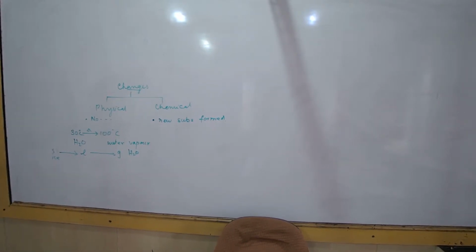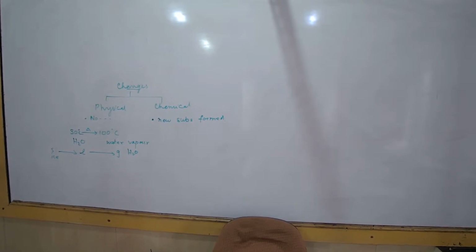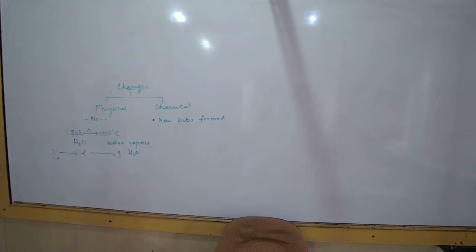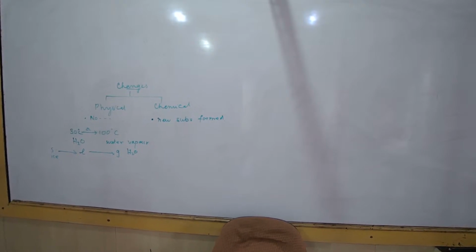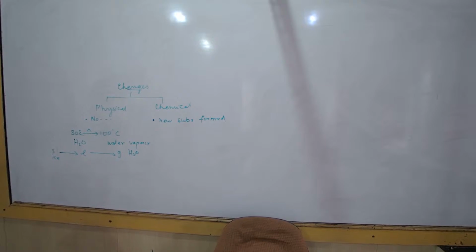Both water and coconut oil are liquid, but their chemical characteristics are different. They differ in odor and inflammability. We know that oil burns in air, whereas water extinguishes fire. It is this chemical property of oil that makes it different from water.